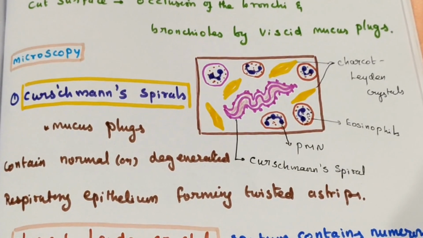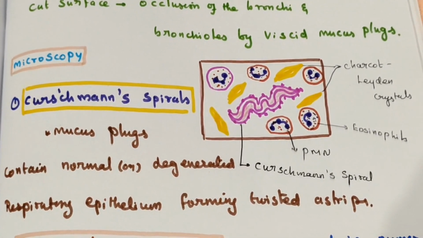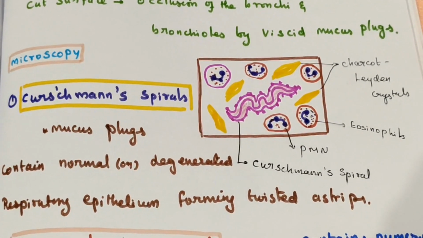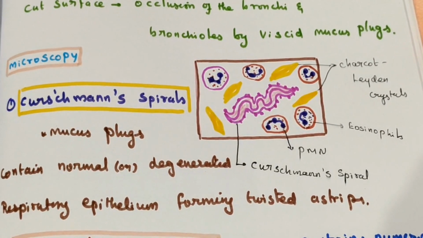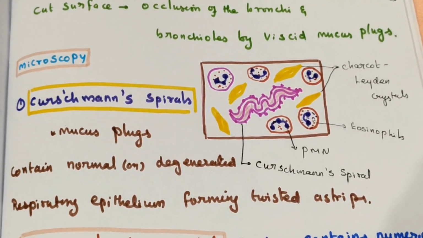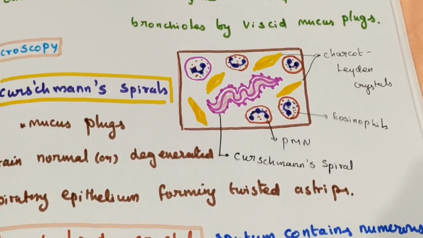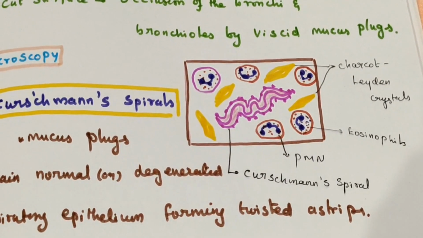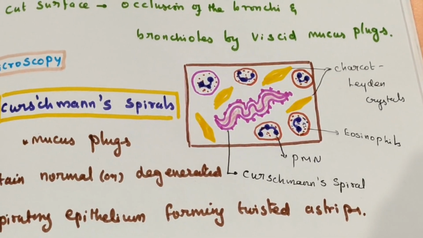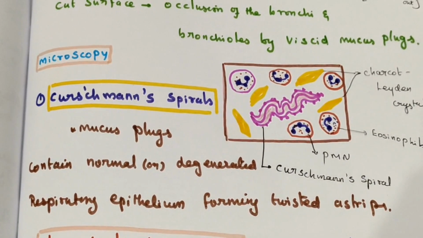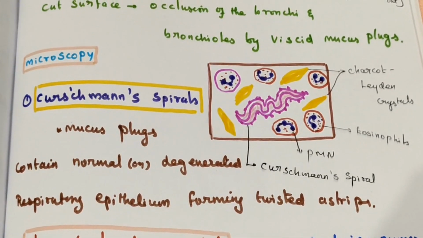Coming to microscopy, this is the microscopy of sputum, not of trachea or bronchi. An asthma patient has a tremendous cough.